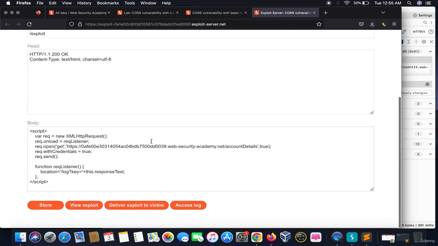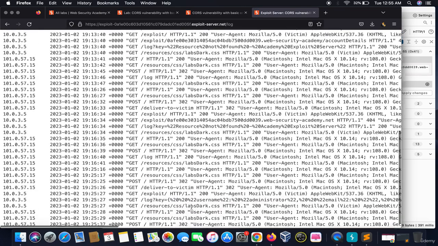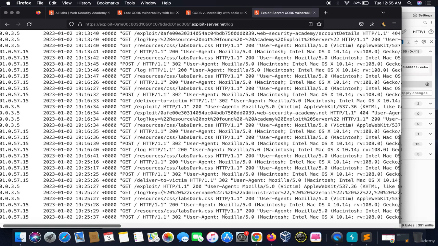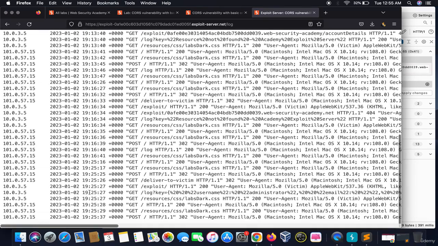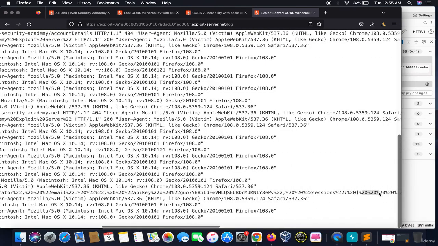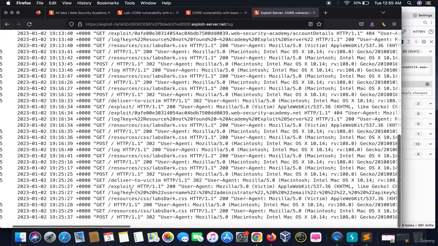And when the victim opens this exploit, as it is hosted on our website, we will get the access logs. Clicking on that, let's go on to the latest logs. So these are the latest logs. See, here is a key, this long is the key. So we will copy it till the end. We will copy this key till the end,